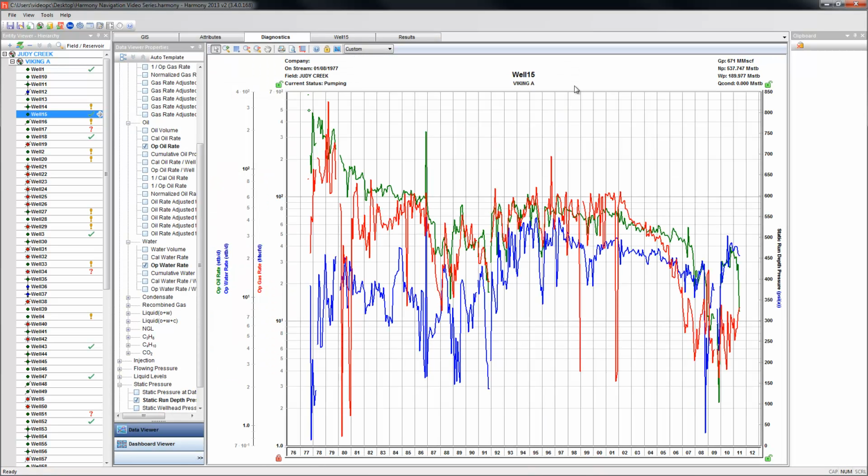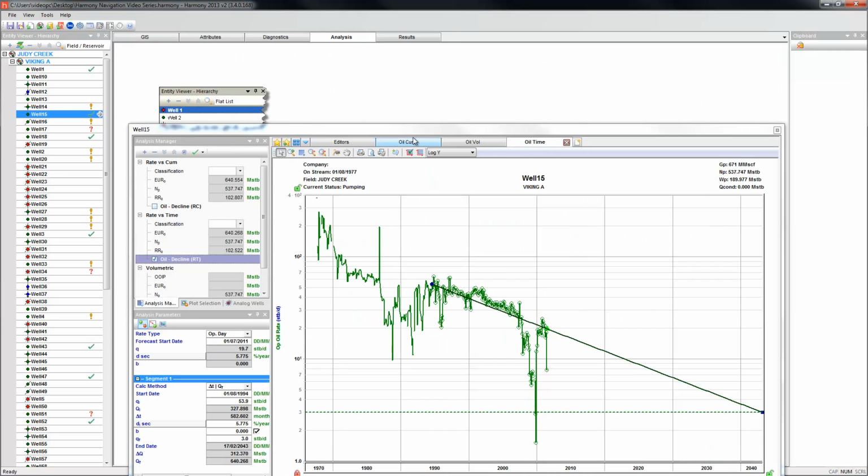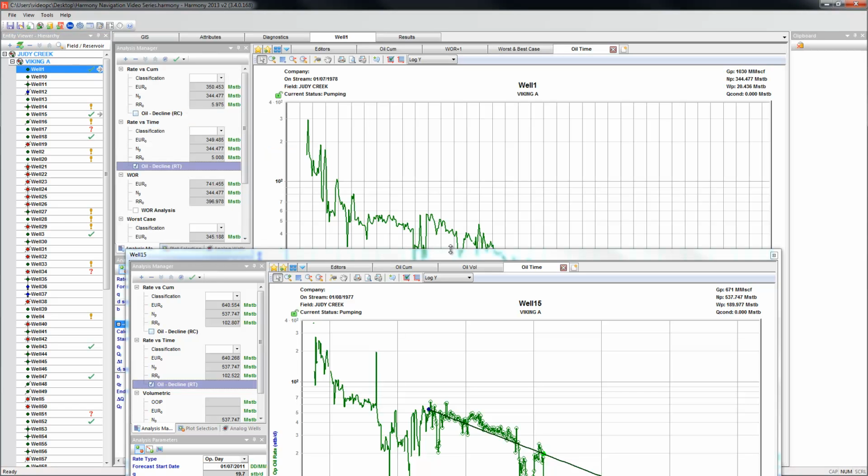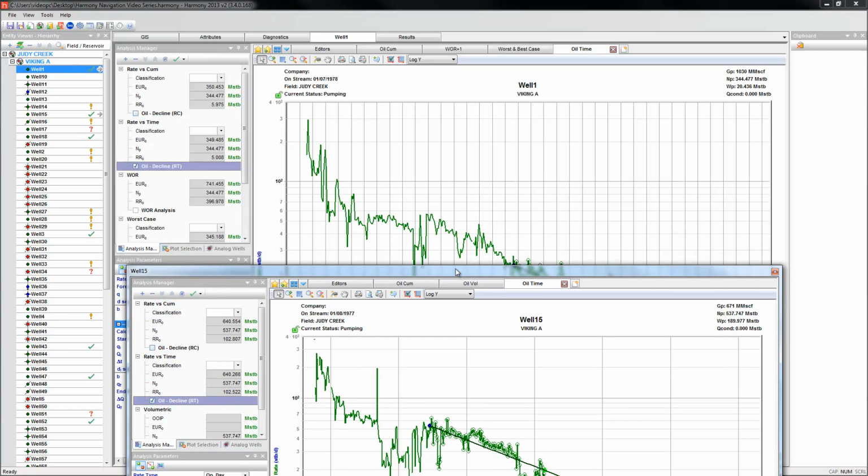Detaching the Analysis tab, however, allows you to launch a second entity, so two analyses can be compared at the same time.